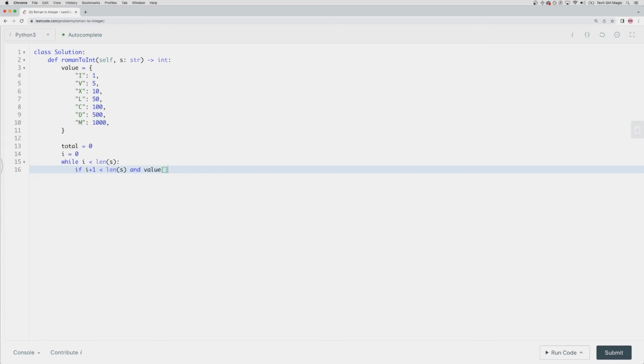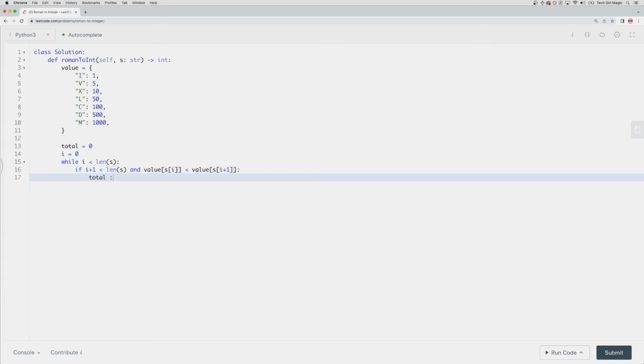And we're going to say, all right, first here we say I +1, just making sure that we're in bounds here and we don't throw any out of bounds errors. Make sure that when we do this peek, we can actually do it and there's actually a value there. And then once we have that established, we can say, all right, what is the value of our pointer, the value at the place of the string that we're currently at? And then what is the value of our peek, the value of our pointer +1?